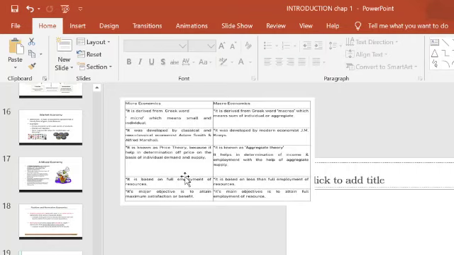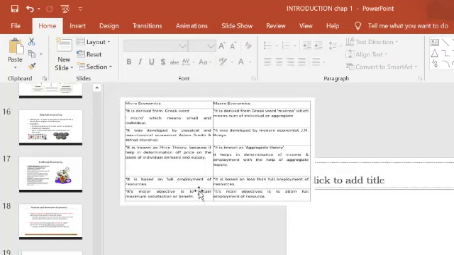Microeconomics is also known as price theory. Why is it called price theory? Because it is based on individual demand and supply, one individual person, one individual firm. But when it comes to macroeconomics, we are going to study aggregate demand and aggregate supply.